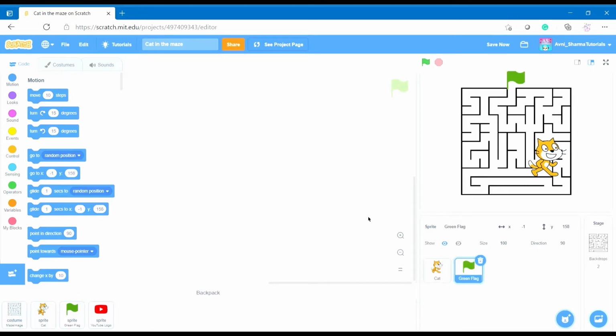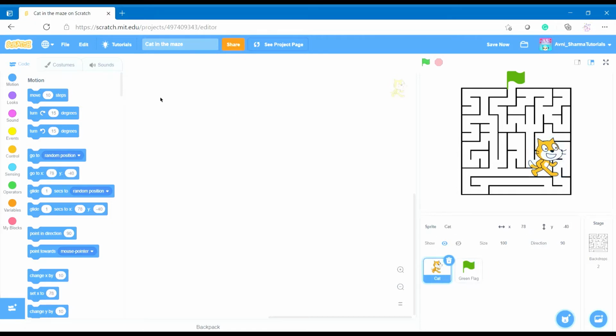So, what we will do is, we'll just close the backpack and you will see this cat is not where you want it to be because of the X and Y. So, first let's code for the cat.